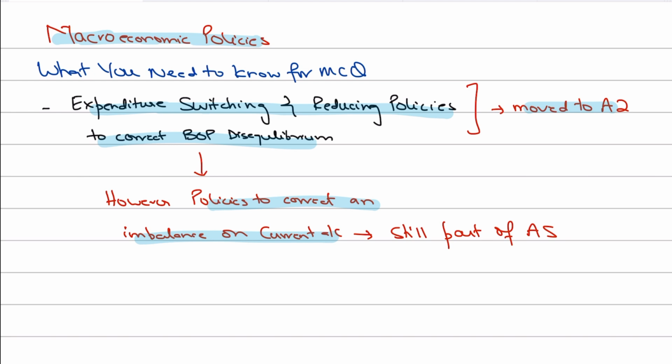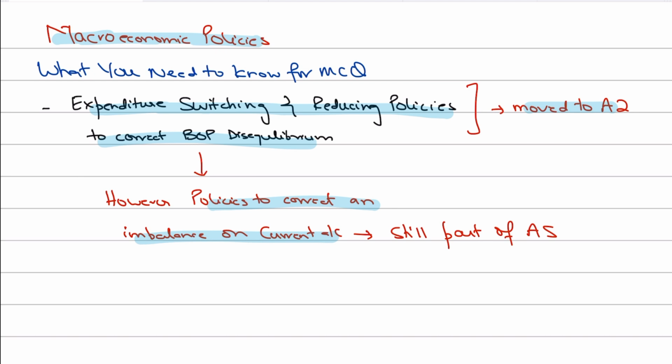However, when the overall balance of payment is in a deficit or a surplus, we use the word disequilibrium. We don't use the word imbalance for it. Since the capital account and financial account have been removed, the syllabus only refers to the word imbalance on the current account, because they can't use the word disequilibrium, since that is used for the overall BOP. And since capital and financial are removed, we can't refer to BOP here right now.